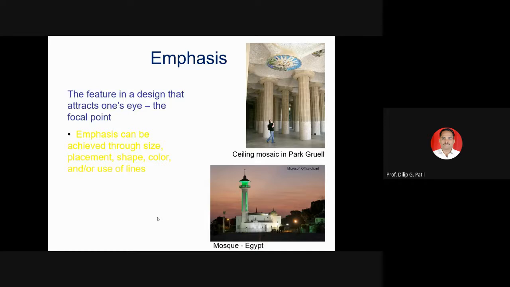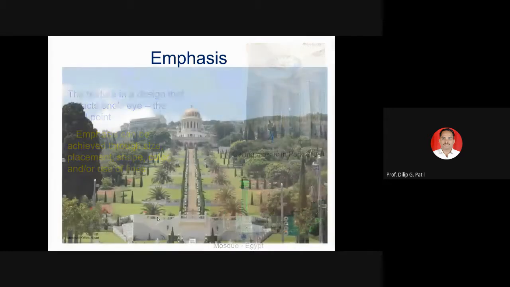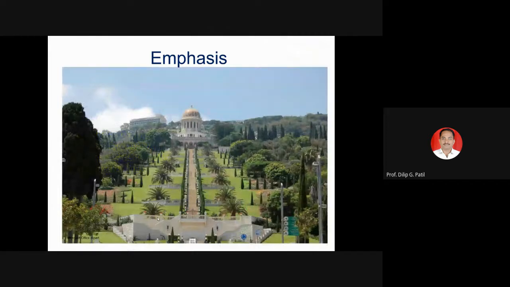So at many places you can see such kind of emphasis is achieved by creating some important structure at the center place, and your attention usually moves to that particular point in a serial fashion or order. Here you can see one of the structures at the center place, and on both sides from the entrance the steps are there.